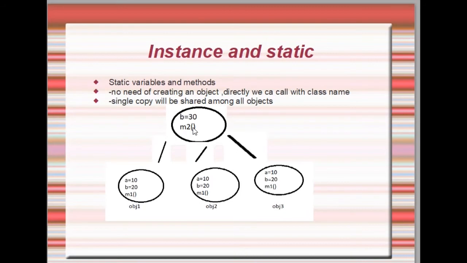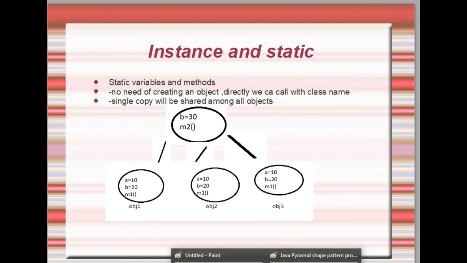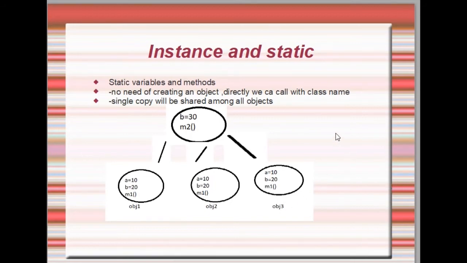So I'll tell you the static using an example. And one more thing: to access these static variables and static methods, there is no need to create an object. Directly we can call them with the class name. But for the instance, compulsorily we have to create an object. Otherwise we cannot use the instance variables and instance methods.